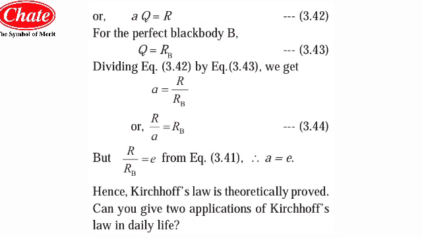But R upon RB is equal to E, as we have learned, that is the emissivity. So we can write A is equal to E, that is, the absorptivity is equal to emissivity. So hence Kirchhoff's law is theoretically proved. This is how you have to derive the equation, this is how you have to prove Kirchhoff's law.